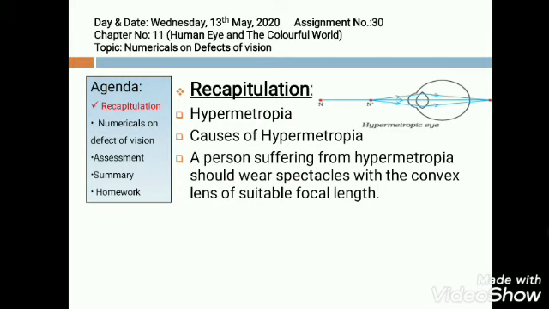Now, what are the causes of hypermetropia? Shortening of the eyeball, and the eye lens becomes thick. The focal length will increase, and due to this, again, the rays will be meeting behind the retina. The image will not be formed on the retina. A person suffering from hypermetropia can wear spectacles with convex lens so that the image can be formed on the retina.